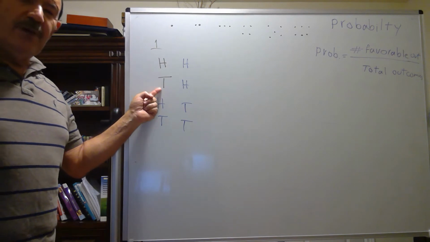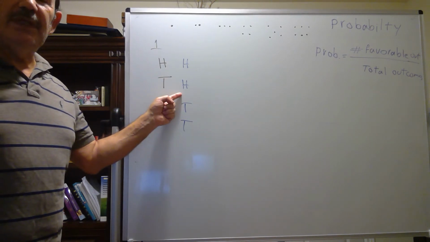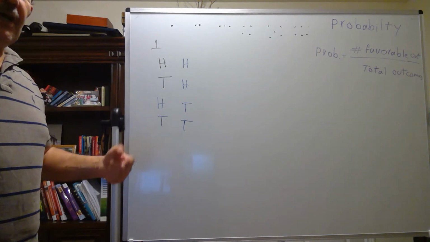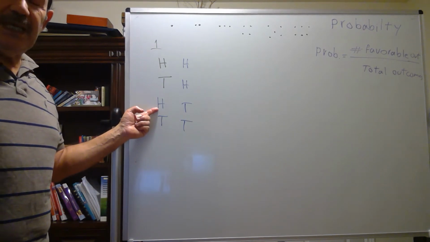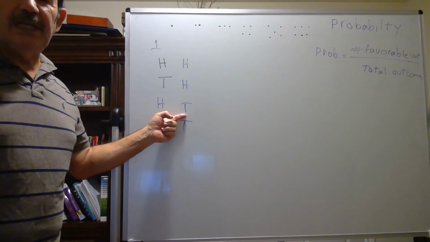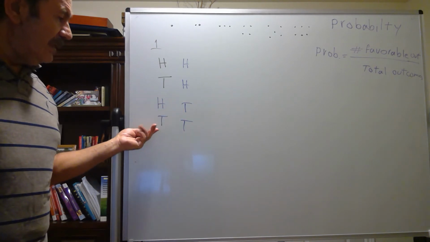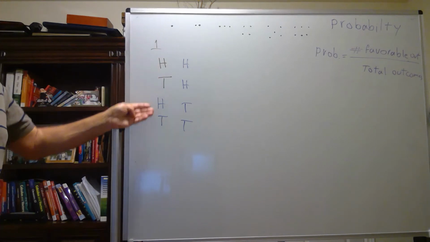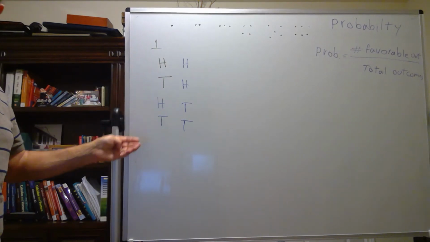Or the first one is tail and the second one is head. This is the other possibility. When I'm rolling the coin, the other possibility is the first one is head and the second one is tail. Or the other possibility is both of them are tail. So how much is the possibility? 4 is the total outcomes.